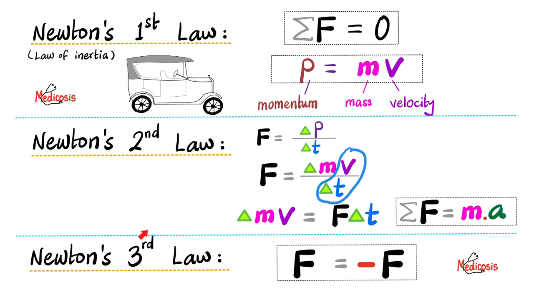How about Newton's third law of motion? For each action, there is an opposite and equal reaction. If F is pointing towards the right, then the other force is pointing towards the left. I'll give this a positive sign and this one a negative sign. Positive or negative points to the direction and not the magnitude. The magnitude is presented as F.